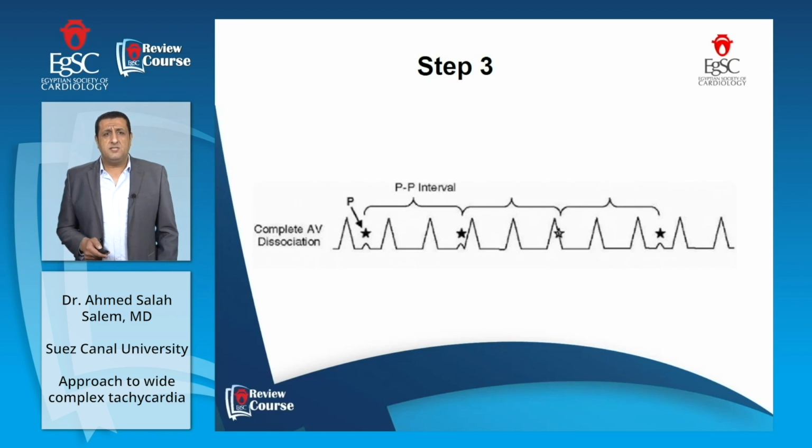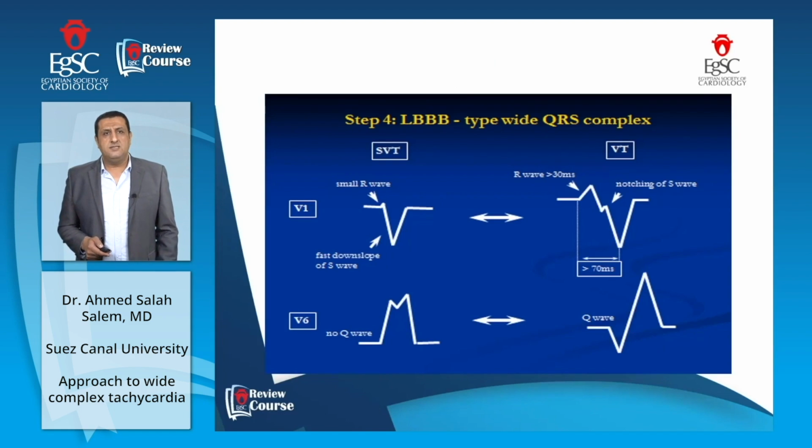Step 3 is the presence of dissociation. If we have evidence of complete AV dissociation, this is ventricular tachycardia. If we don't have the evidence, we still have the debate between supraventricular tachycardia and ventricular tachycardia. Step 4 is the morphology of the QRS complex.